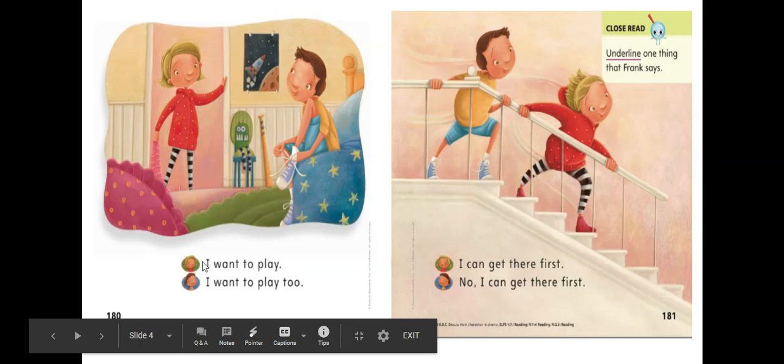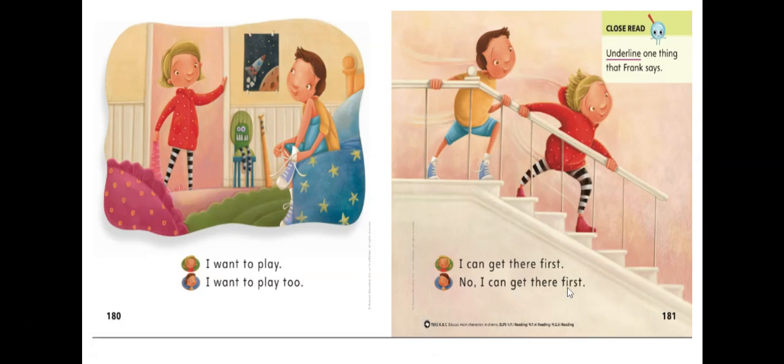Jenna says, "I want to play." Frank says, "I want to play too." So here's Frank and Jenna. They're running down the stairs, and Jenna says, "I can get there first." Frank says, "No, I can get there first." Notice how I changed my voice because it's a different character.